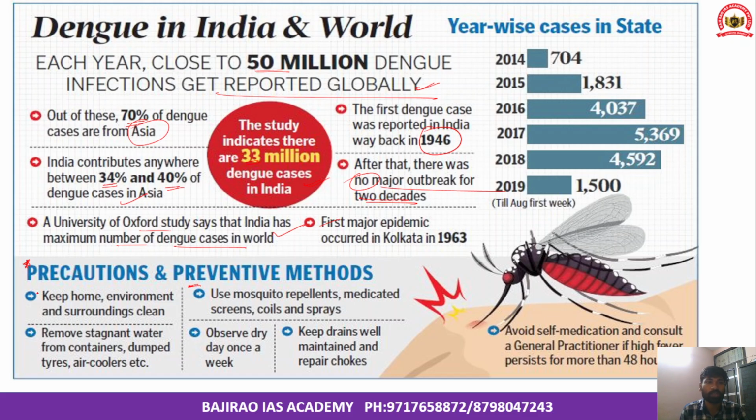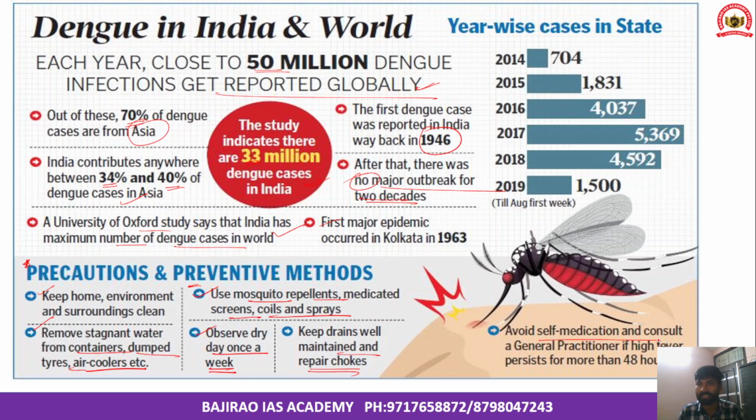There is no vaccine and no cure for dengue disease, but some precautionary and preventive methods could be followed. Keep your home and surroundings very clean, and remove stagnant water from containers, dumped tires, and air coolers. Use mosquito repellents, medicated screens, coils and sprays, and observe a dry day once a week. Dry day means not using water or using it in a limited way, which could also prevent the spread of these mosquitoes. Keep drains well maintained and repair the chokes. If a drain is choked, the water will stagnate, and stagnant water also works like a breeding ground for those mosquitoes.